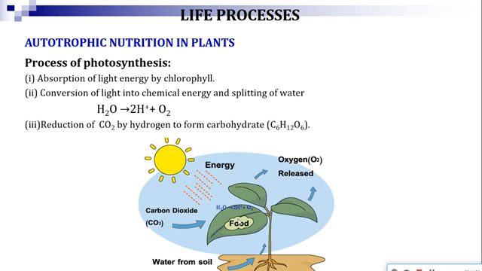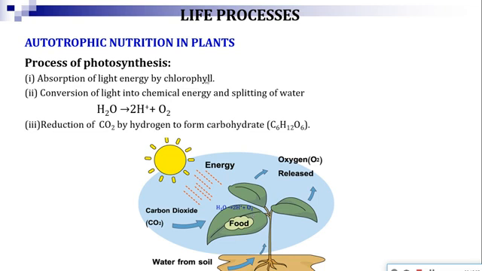In the previous slide you have seen that along with the glucose molecule, oxygen is also produced. So that oxygen is not required by the plant, that oxygen will be released through the stomata. Understood? So this is a continuous process. Absorption of water, breaking down of the water molecule, then reaction of the carbon dioxide along with the water in the presence of sunlight and chlorophyll, and the ultimate product will be glucose.